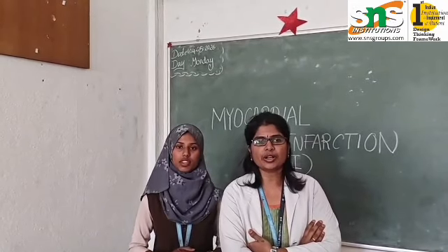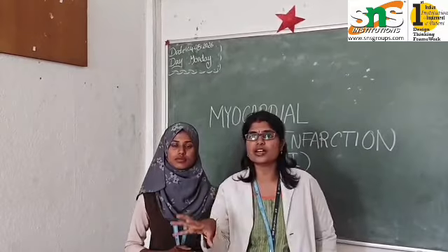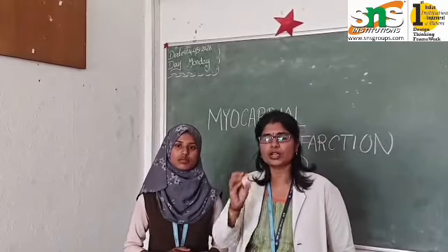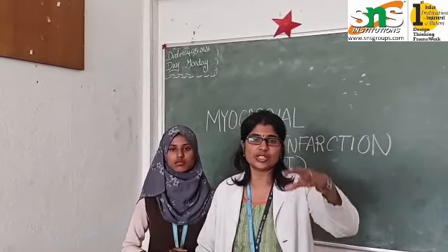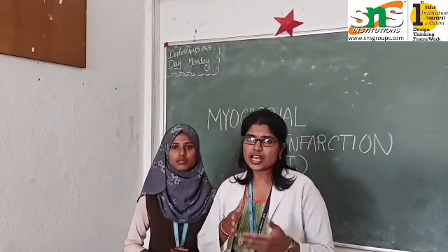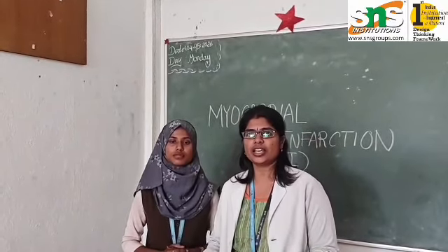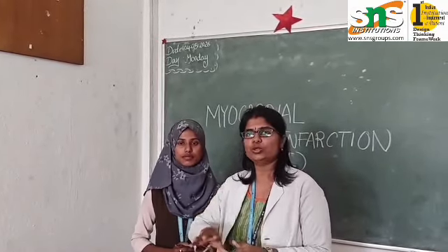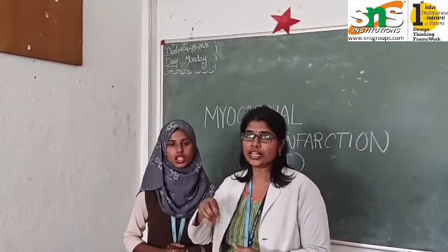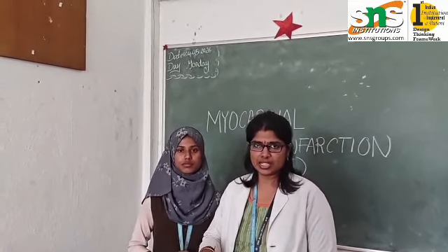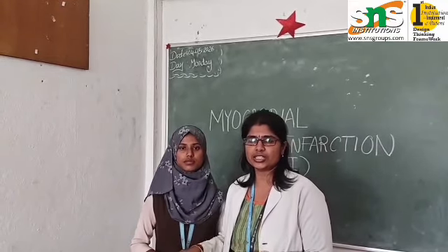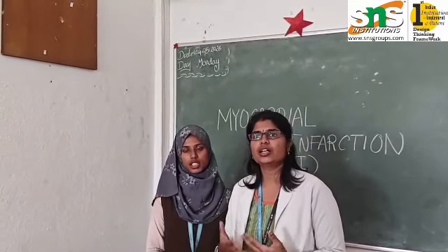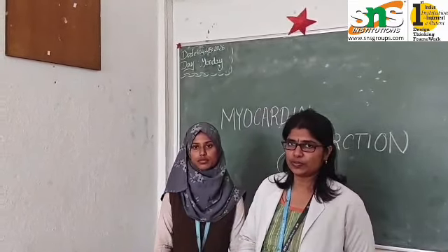So myocardial infarction refers to necrosis of the myocardial layer of the heart, that is, the myocardial layer blood supply gets occluded suddenly due to rupture of thrombosis, which is already present in the coronary arteries, which get occluded in a certain area. This will cause inadequate or poor or a sudden stoppage of blood flow through the myocardial layer, which will lead to the death of myocardial muscle, which is called myocardial infarction, that is necrosis, which will in turn cause the sudden heart attack. Okay, let's see about pathophysiology.